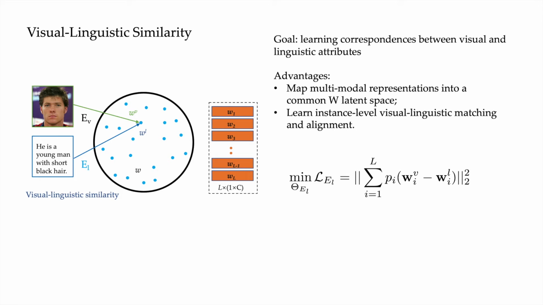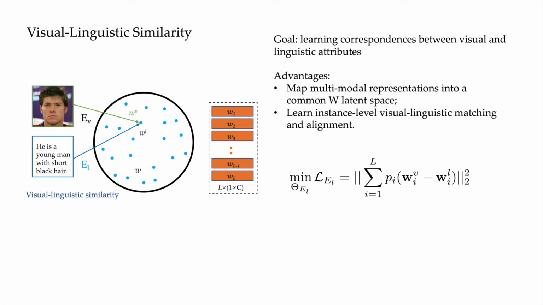Once the inversion module is trained, given a real image, we can map it into the W space of StyleGAN. The next problem is how to train a text encoder that learns the associations and alignments between image and text. Instead of training a text encoder in the same way as the image encoder, we propose a Visual-Linguistic Similarity module to project the image and text into a common embedding space, the W space.